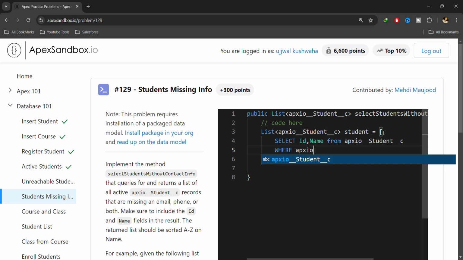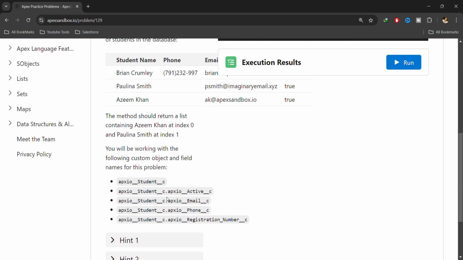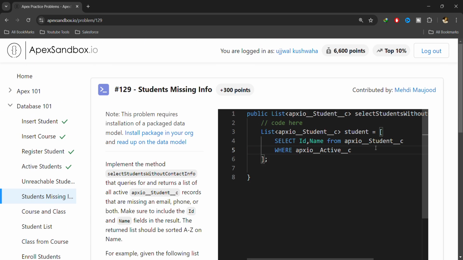So we have this field. You can find those fields, these are the fields: active, email, phone and register number. We need to check this field as true, like the record should be active.